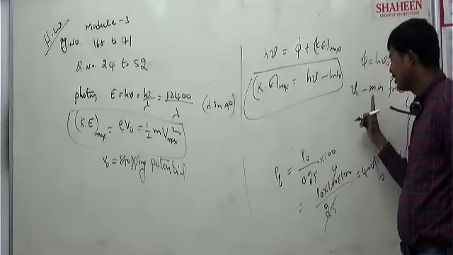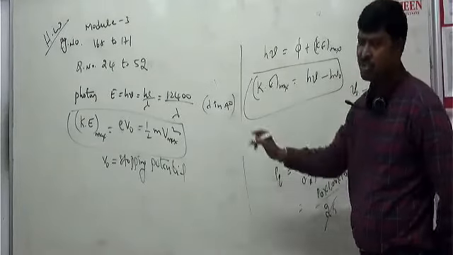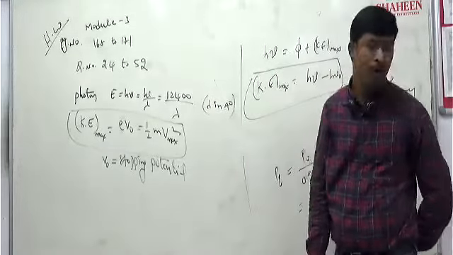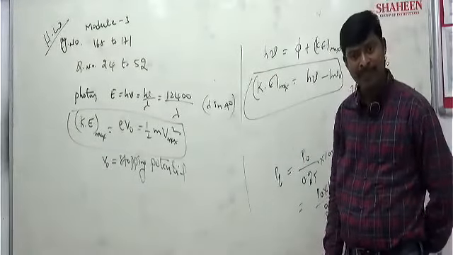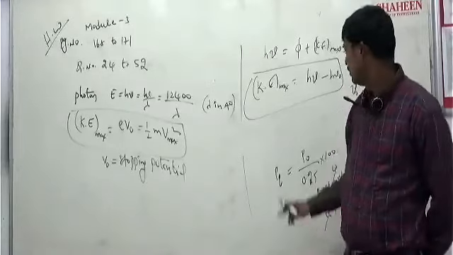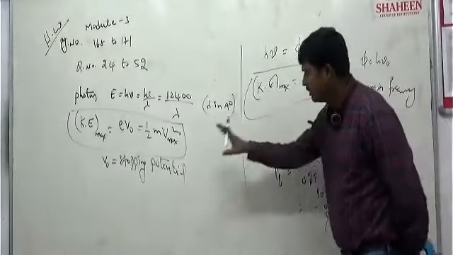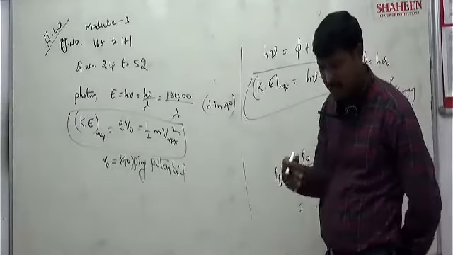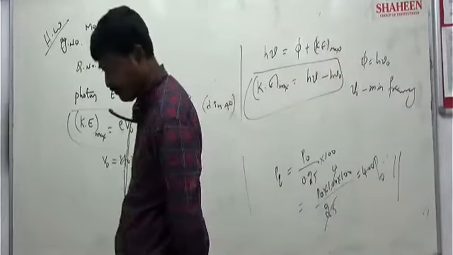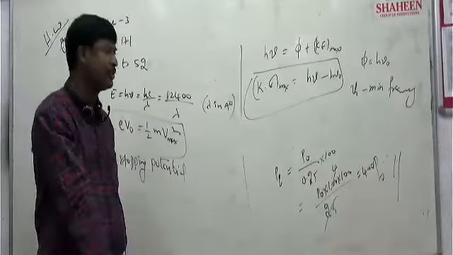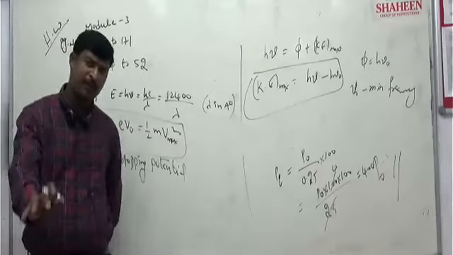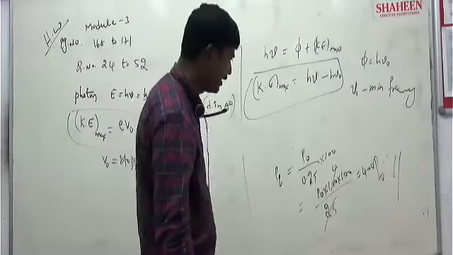Work function, threshold frequency, stopping potential, all depend upon the nature of the metal surface. Clear? If the metal changes, the values will change. For a given metal surface, stopping potential is constant, threshold frequency is constant, work function is constant, correct?